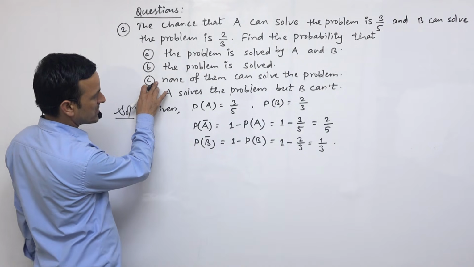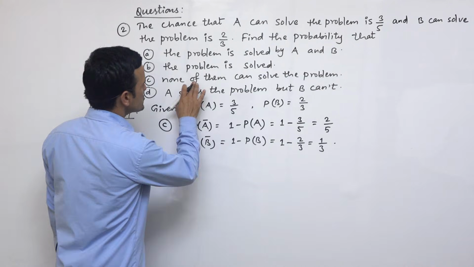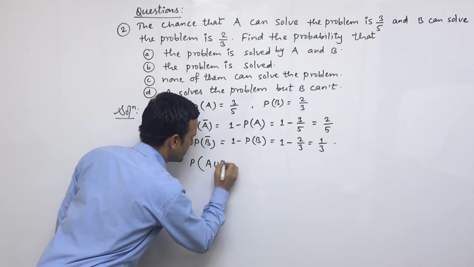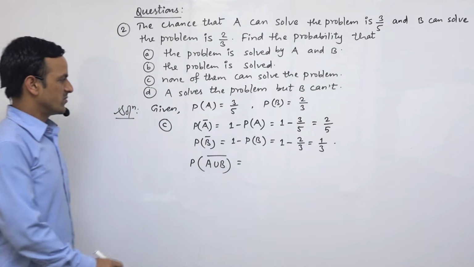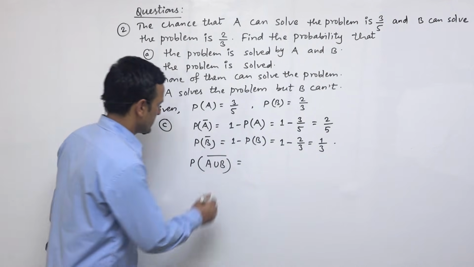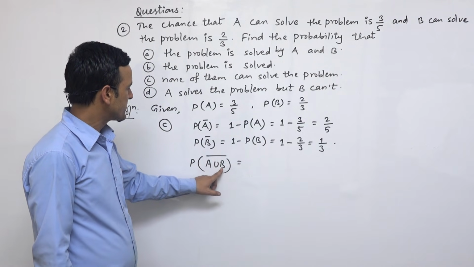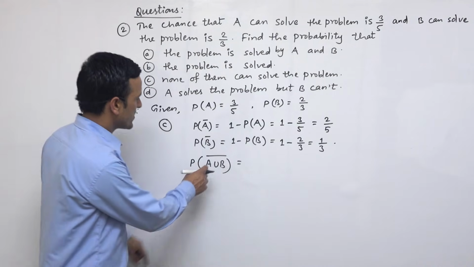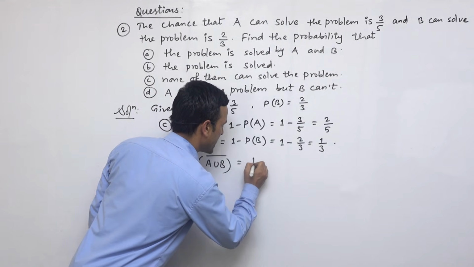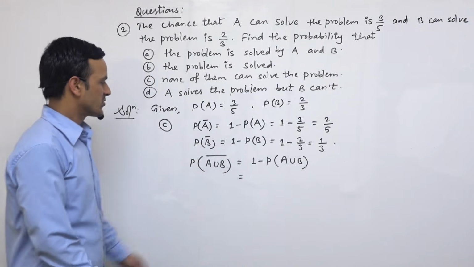So let's talk about option C. None of them can solve the problem means the probability of (A union B) complement. The problem solved by anyone means A union B, and the problem not solved by anyone, these two are complements, and we can write 1 minus the probability of A union B. So this is the formula.